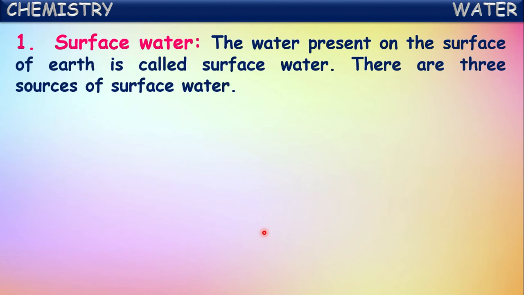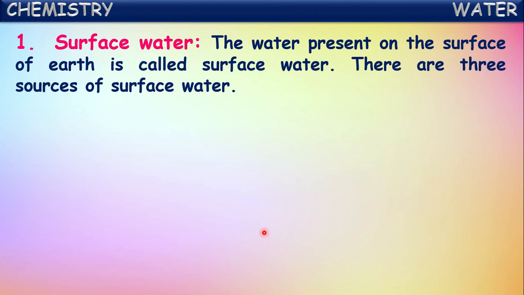First, let us see about surface water. The water present on the surface of the earth is called surface water. There are three main sources for this surface water. Okay, if the water is present on the surface of the earth, then it is called surface water. Example, rivers, lakes, oceans, ponds, seas. In these all, water is present on the surface of the earth. So we can call these all as the surface water.